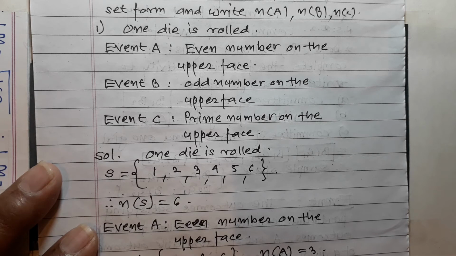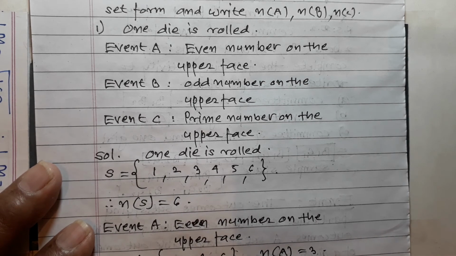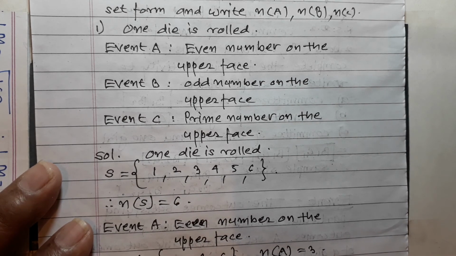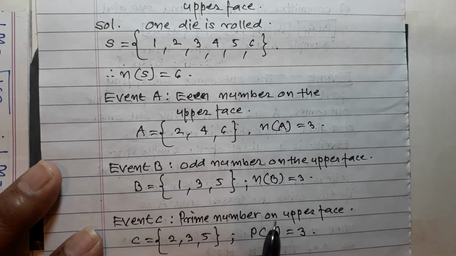Event B, odd numbers on the upper face. What are the odd numbers? 1, 3, 5. So how many are there? 3 are there. n(B) is equal to 3. Event C, prime number on the upper face.